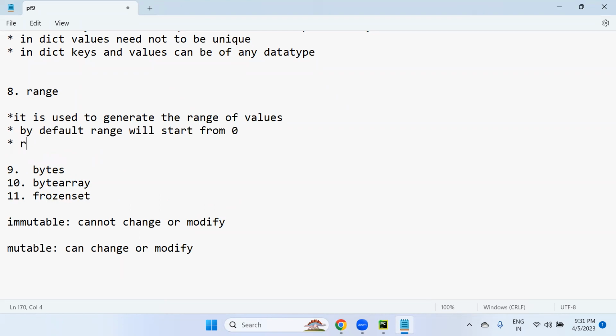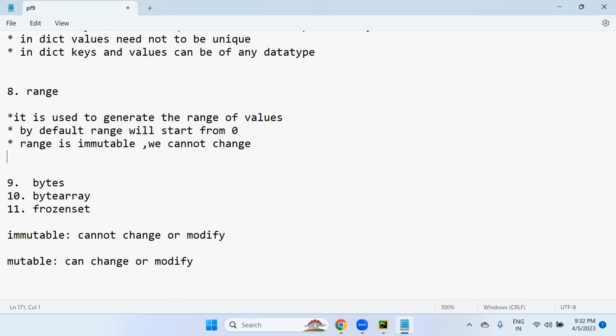And look at this, range is immutable. That means we cannot change the range of values once we create it. So range will start from 0 by default and range is an immutable object.